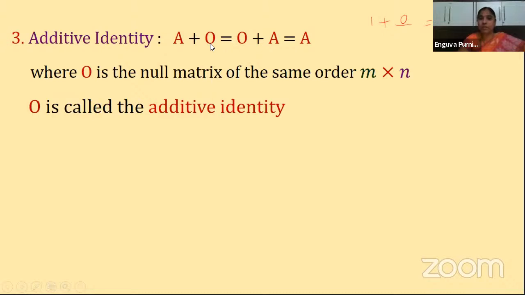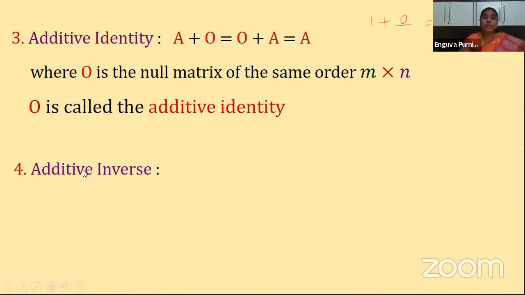A plus 0 is equal to 0 plus A. Means if you interchange the matrices, with the 0 matrix in the first position and A in the second position, then also we get the same matrix A. Clear? So that's why this 0 is called a null matrix of the same order m by n. In our number system, 0 is called the additive identity. Similarly, here the 0 matrix is called the additive identity. Is it clear, children?